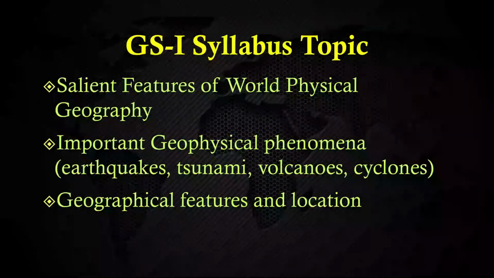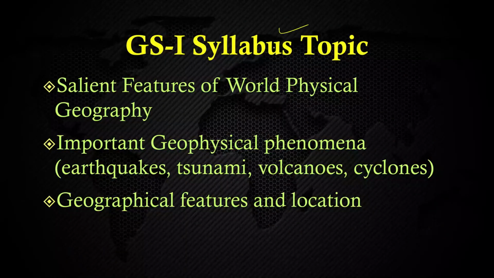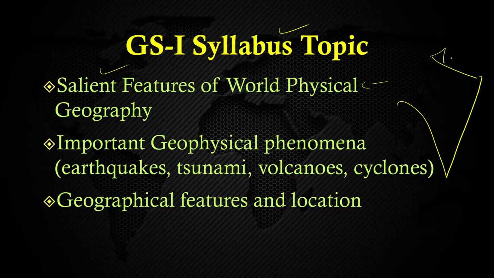So let's see the mains part of the syllabus: salient features of the world's physical geography. Have you ever noticed the salient features which you can find in your surroundings? You might know that India's most crucial part is the Himalayas, and that is a salient feature of India's physical geography, isn't it?